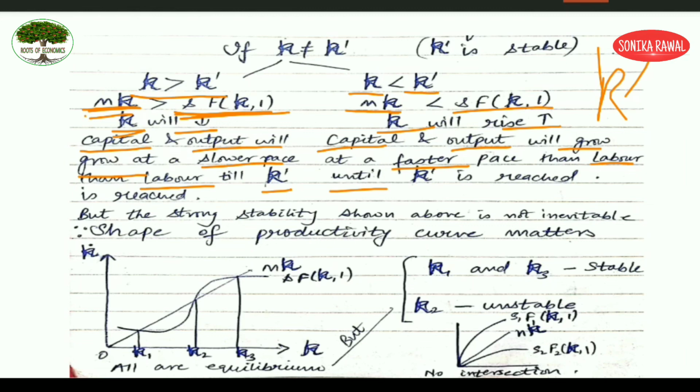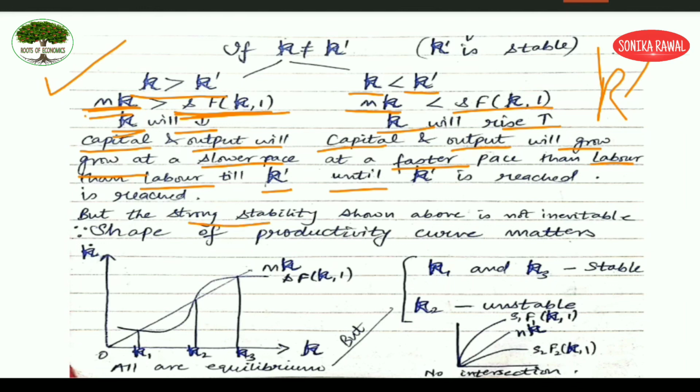So what is the difference between Harrod-Domar and Solow so far? Here stability is maintained. There, if you remember, if you deviate from the stable situation, it was known as the knife edge equilibrium. Clear? So stability was not tolerated under the Harrod-Domar model, but here in the Solow model, if you deviate from the stable point, you can come back to that point. Clear? But there is one limitation you can say.